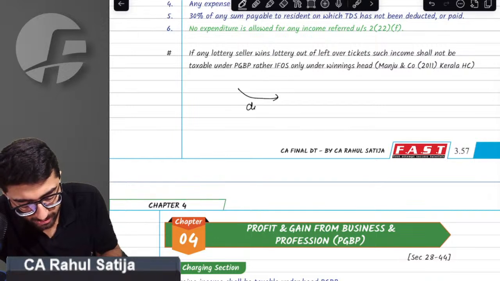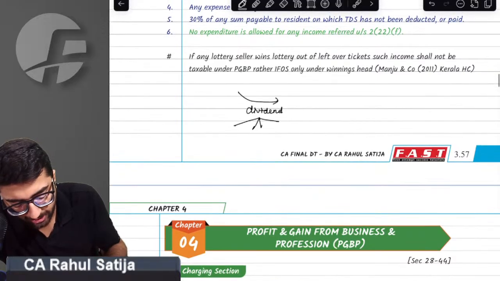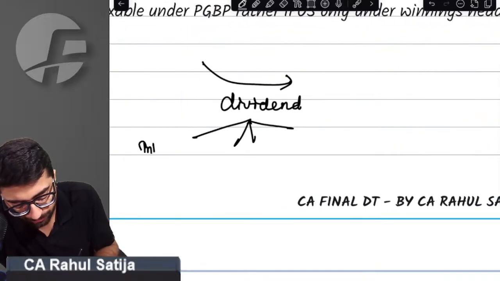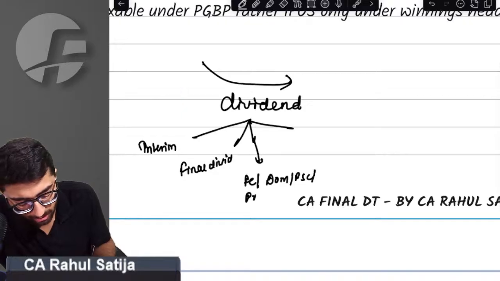Sir, if you earn dividend, the dividend can be interim dividend or final dividend. Dividend can be from a foreign company, domestic company, public sector company, private limited company, or one person company.